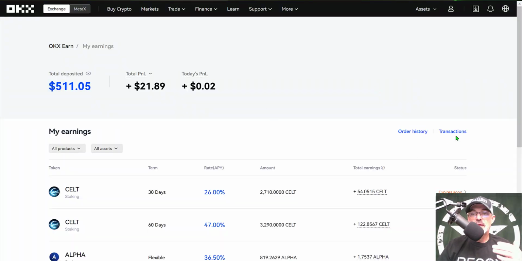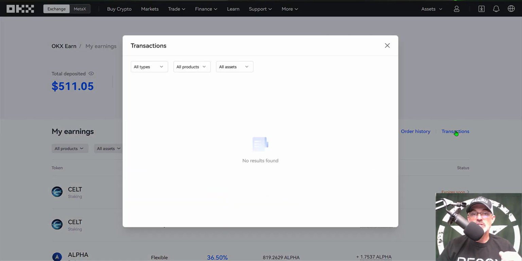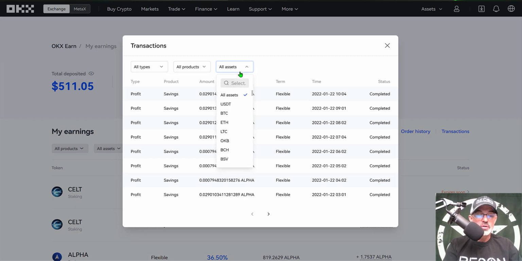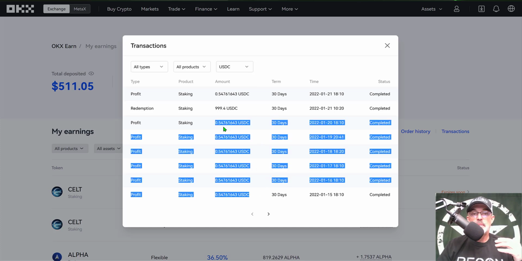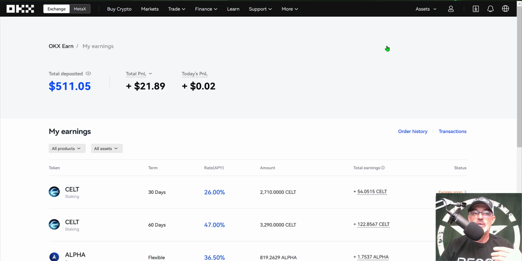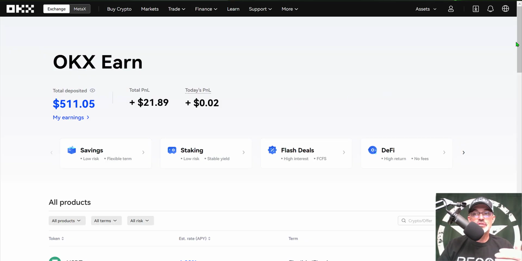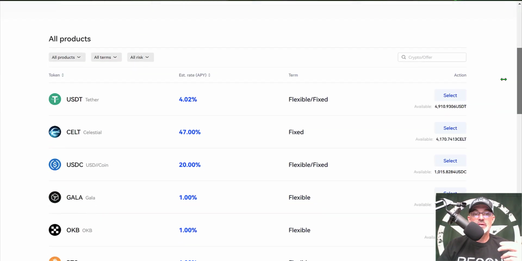I can actually confirm that information by clicking on transactions and doing a search for USDC. That will pull up all the transactions for this USDC staking that I did for 30 days. And you can see basically on a daily basis, I was earning that 0.5476 and change in USDC. So this does appear to be a great way to earn some passive income on my USDC that I might just have sitting around. And now if I want to restake this USDC, I could scroll down to where it says